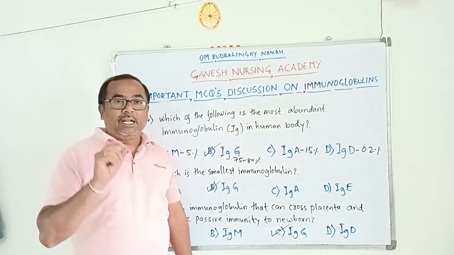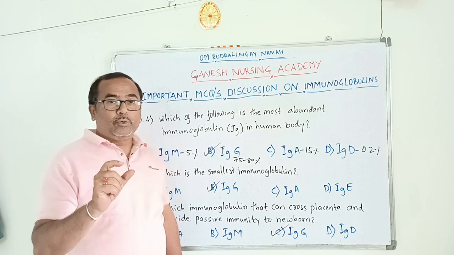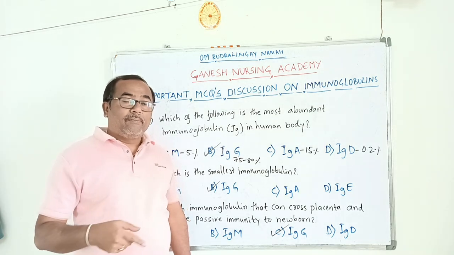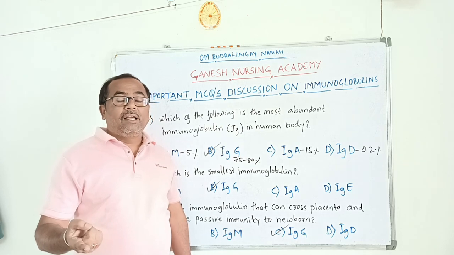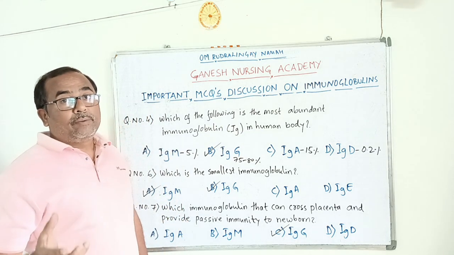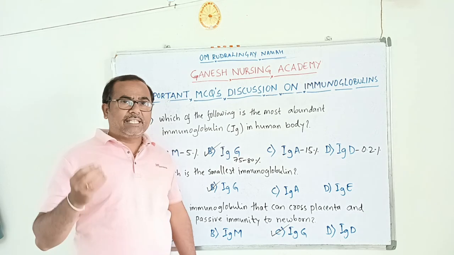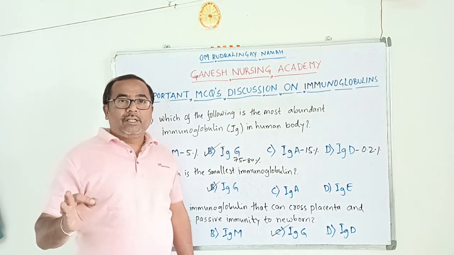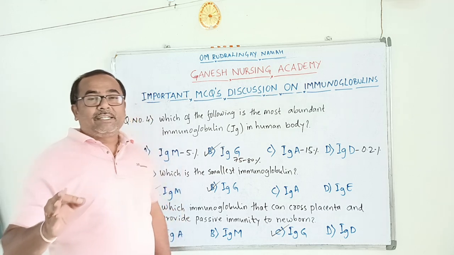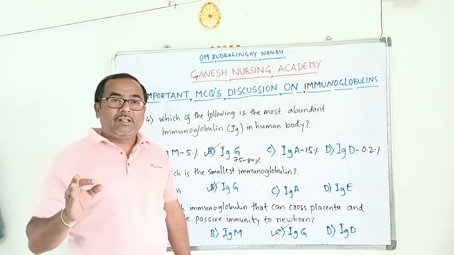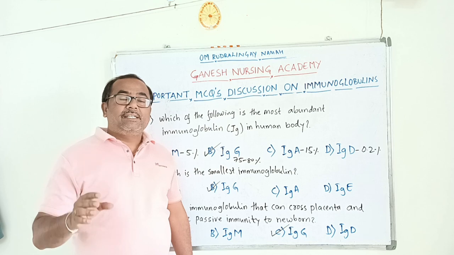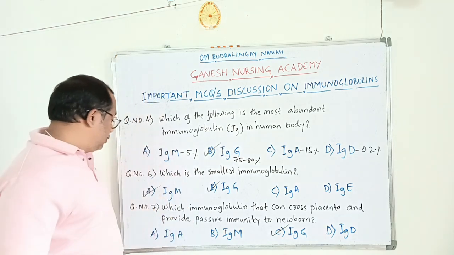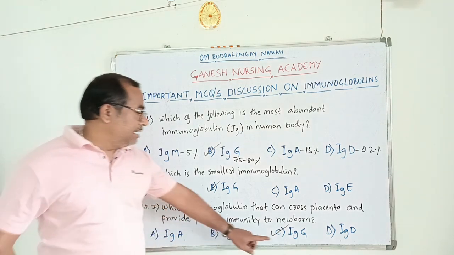Due to its small structure it can cross the placenta, circulate in the newborn's blood and provide passive immunity to the baby. IgG is the only immunoglobulin that can cross the placenta, so the answer is IgG.